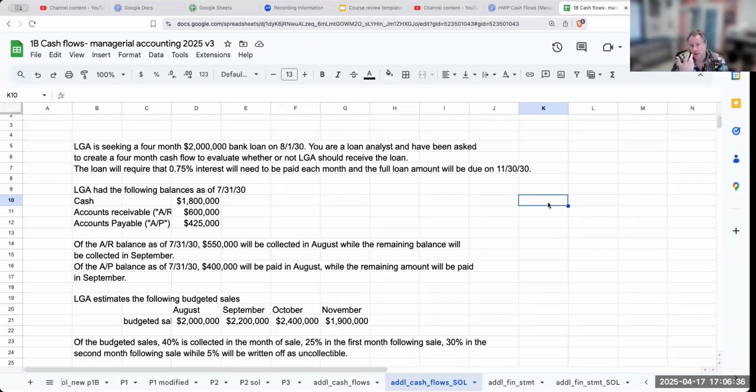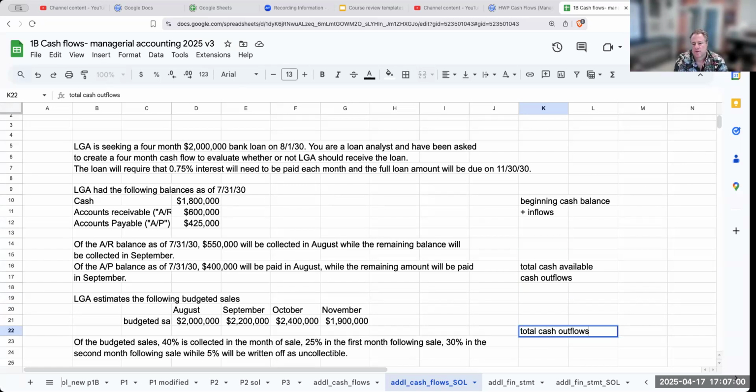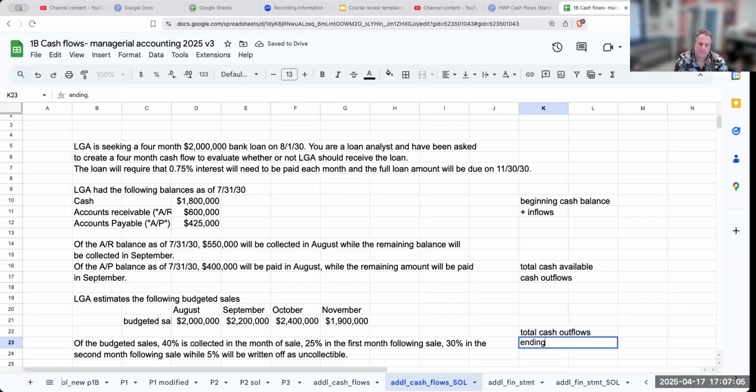So the thing you want to do when you get these questions is start building out the cash flow. You're going to have your beginning cash balance. We're going to add in our inflows. That's going to give us our total cash available. And then we're going to have our cash outflows, and then total cash outflows, and this will give us our ending cash balance.